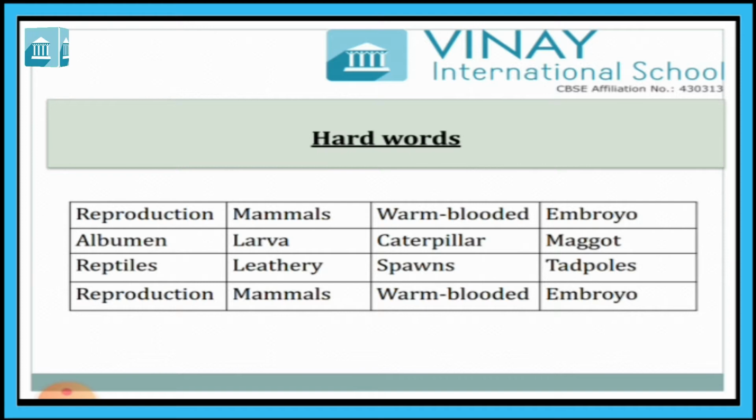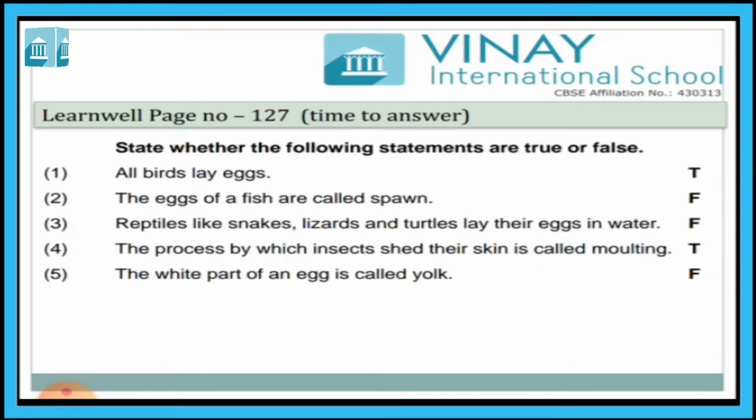Amphibians like frogs lay eggs in a large cluster called swarms. Tadpole. Frogs hatch into tadpoles. Now learn on page number 127. One exercise is remaining.